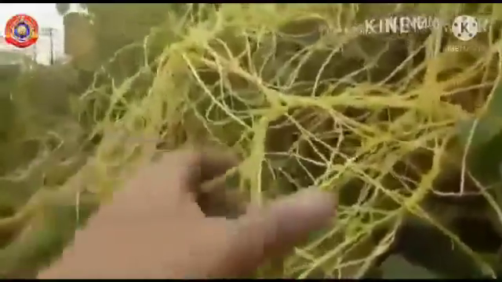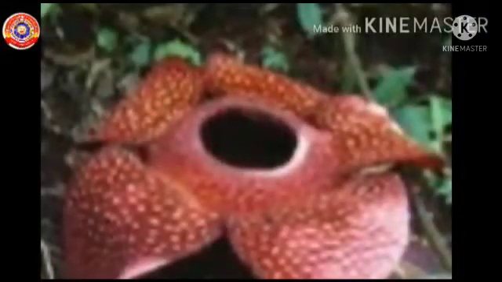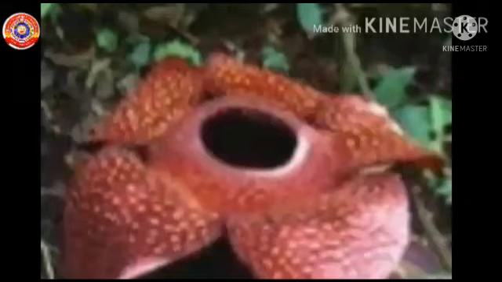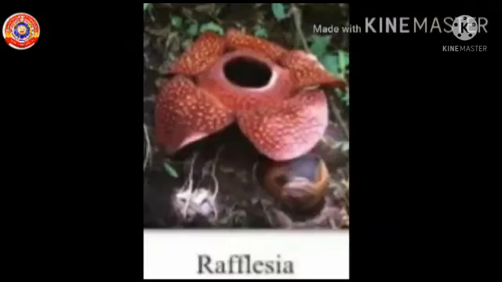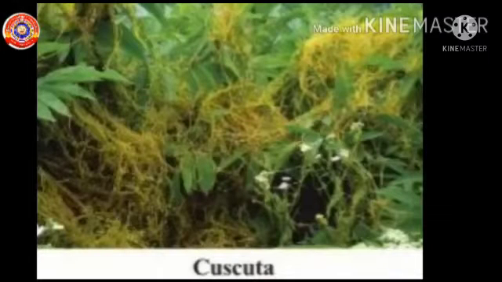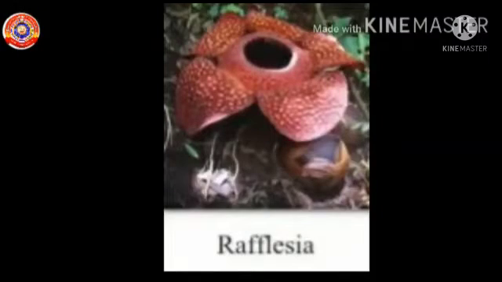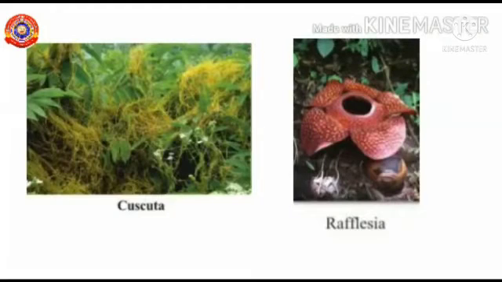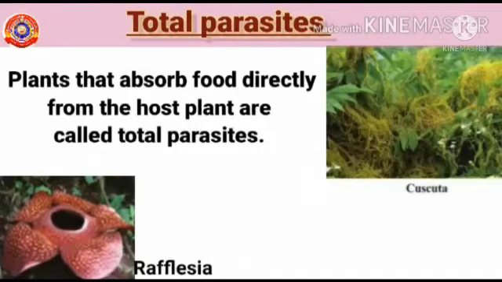Have you ever seen cuscuta? A light yellowish green climber which spreads over a plant like this in the video. Don't you know this flower? The largest flower in the world? Yes, you are right. It is Rafflesia. Cuscuta and Rafflesia are plants that absorb food directly from the plant on which they live. They are too lazy to prepare food for themselves. So, such types of plants are called total parasites.